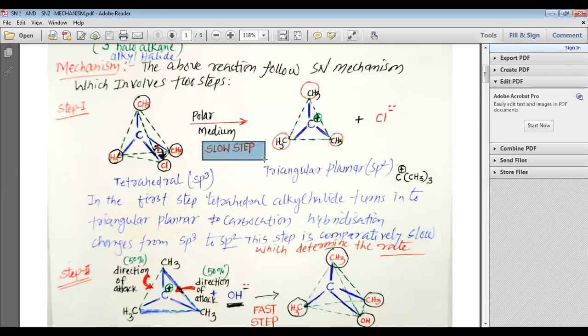So this is the first step. In the first step, the tetrahedral compound turns into a triangular planar sp2 hybridized carbocation, and chlorine, by taking the electrons of the bond, goes away as a chloride ion. The tetrahedral alkyl halide turns into a triangular planar carbocation.